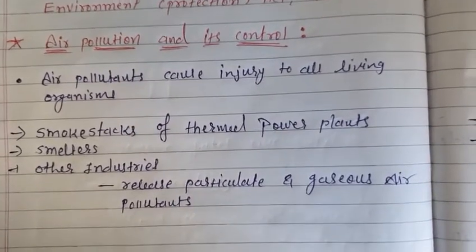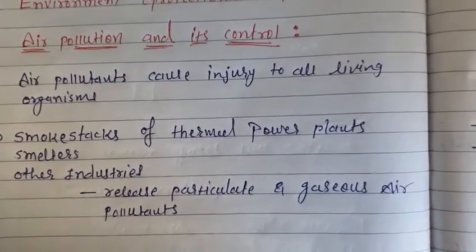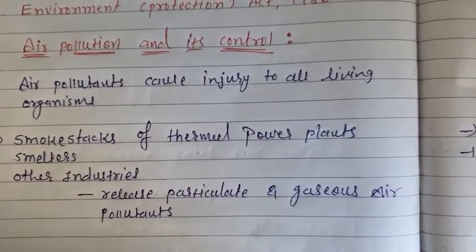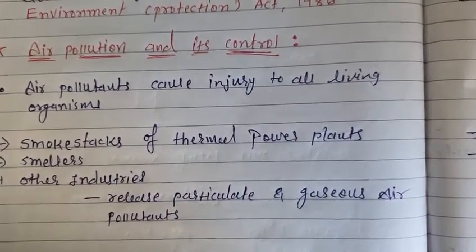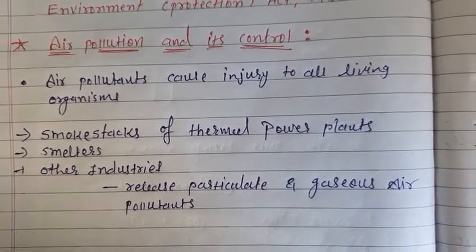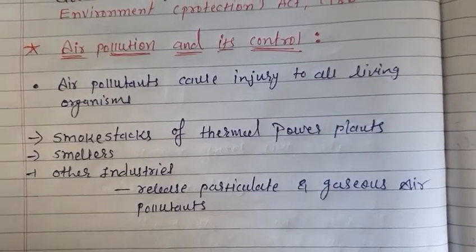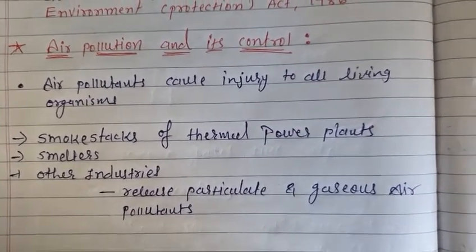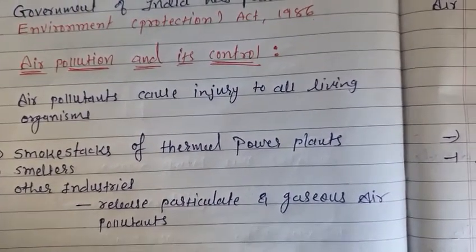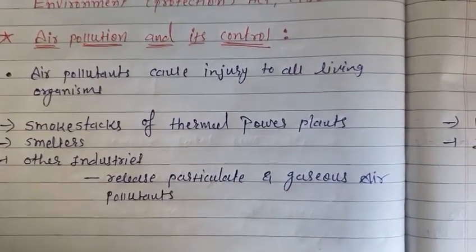So these pollutants go to our lungs, and especially into the lungs they go to the air sacs, where they reach and occupy the space meant for air. Now what will happen? Where air should fill, particulate matter is filling instead. Then what will happen next? Air cannot fill up there. Because of this lack of air, meaning lack of oxygen, it leads to defects in other organs also. So the first affected organ is the lungs, but later on all body organs get affected, due to which a person can die or become unconscious also.